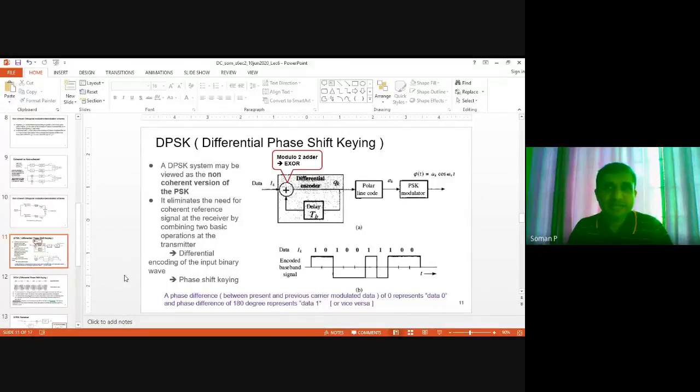Current waveform means the waveform for the period 0 to TB. And previous waveform means just 1 TB before that, before the time 0. Are you following? Are you getting? Okay. So just read through this.